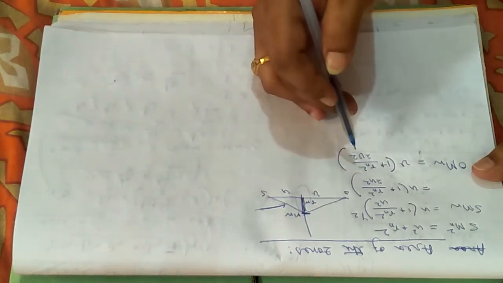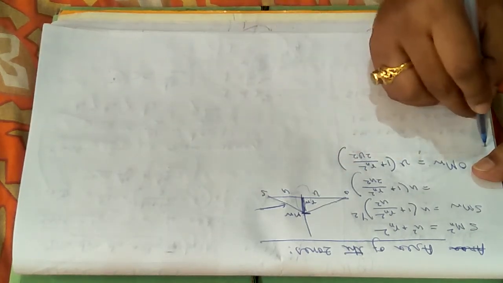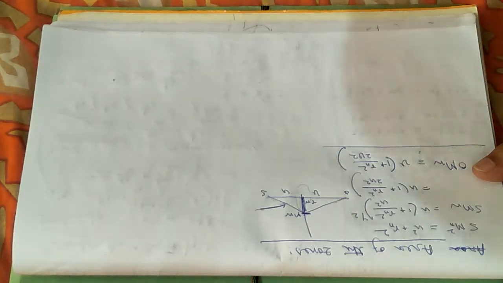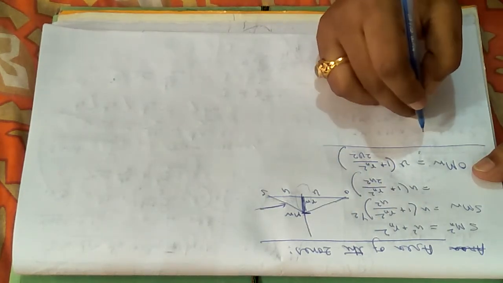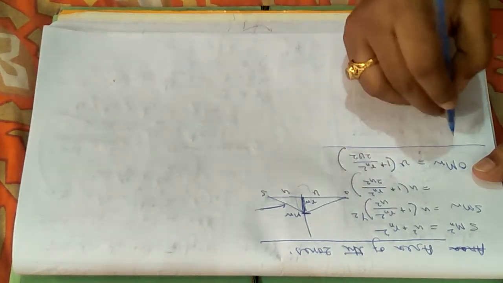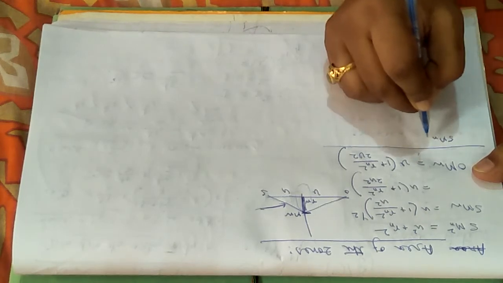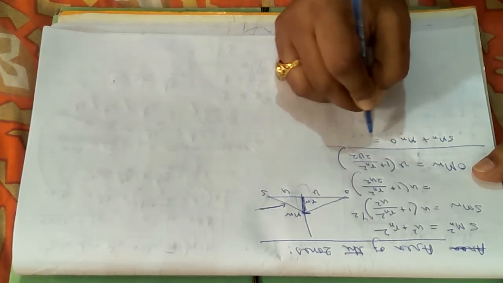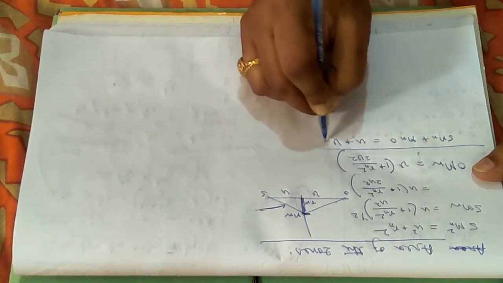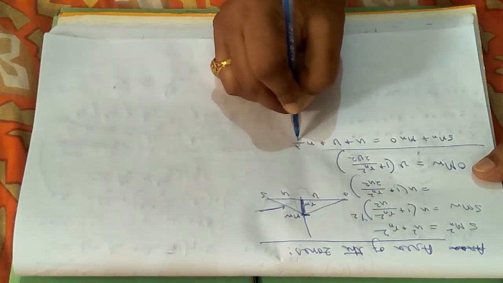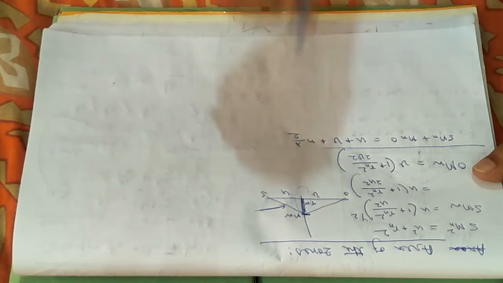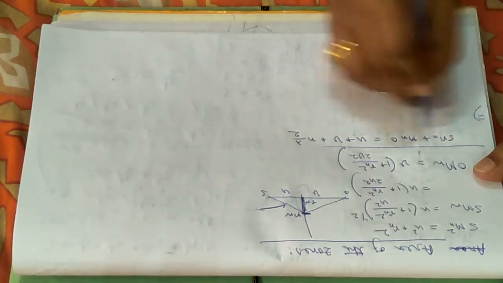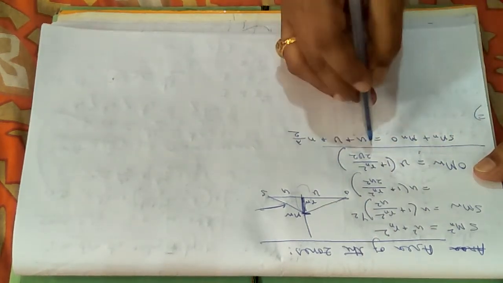Now, already you have seen the condition for the zone plate to be satisfied, and the condition was SMn plus MnO to be u plus v plus n lambda by 2, for nth order. Now put the values on both the sides.